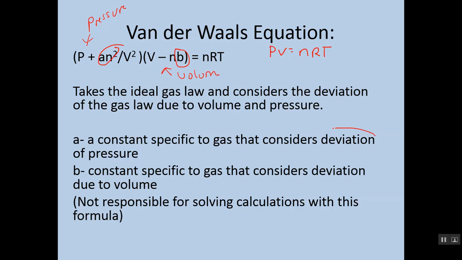So in other words, there's a deviation in the pressure of the gas because of how it's moving, and there's a deviation in the volume of a gas because of how it's moving. Now, you're not responsible for the calculation per se, but picture it like this. That deviation will actually increase the pressure of a gas, whereas that deviation will actually decrease possibly the volume of a gas. And so based on that, that's where we get that P and V equals nRT.